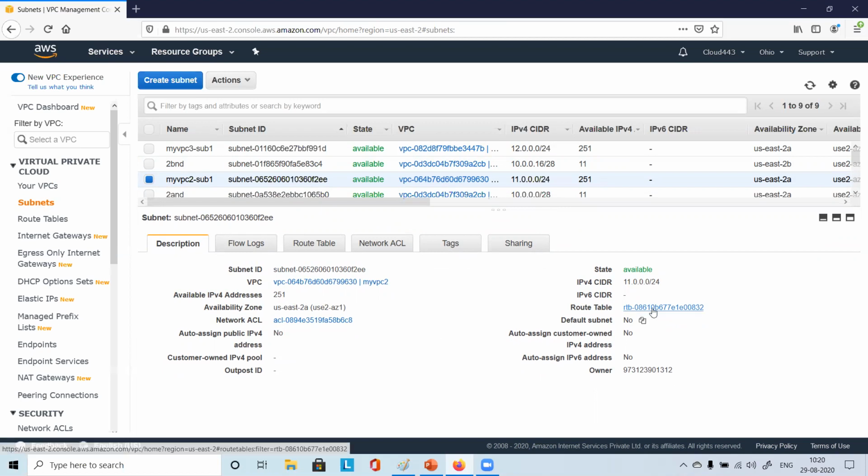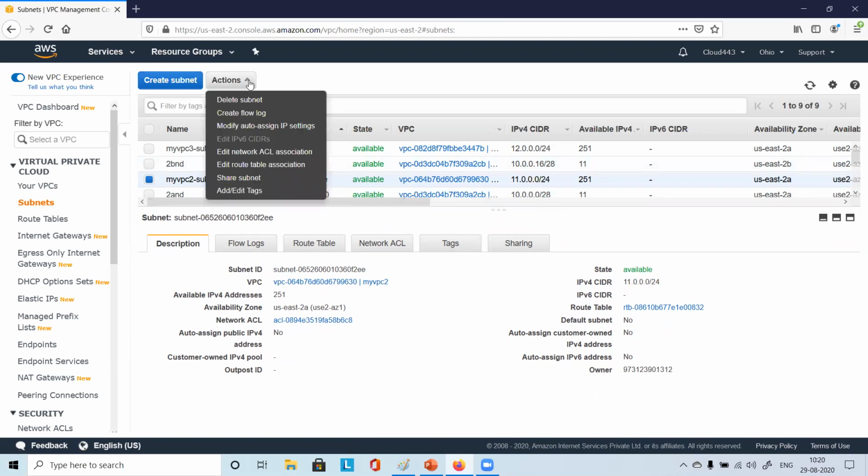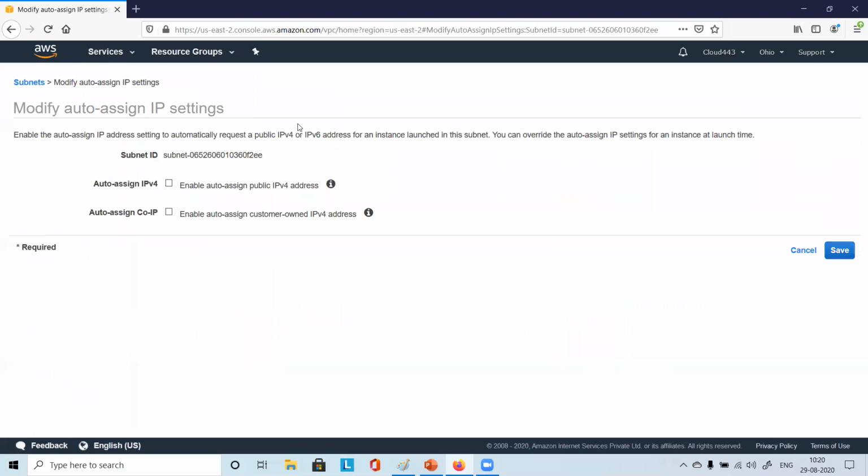Now you see one route table is there, and the CIDR block whatever you specified is mentioned here, right? If you select this particular subnet, just choose the actions menu. You see the option here, modify auto-assign IP settings. Just click that. You see what is written?